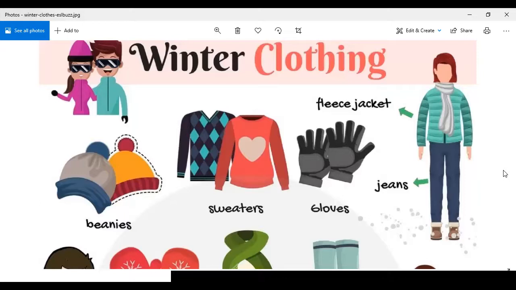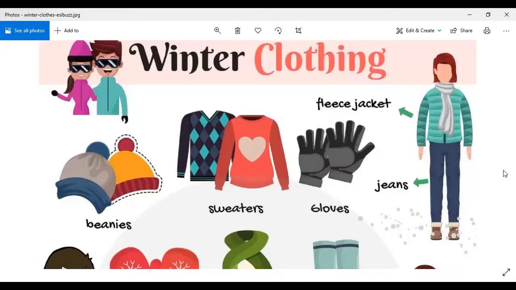If we talk about a fleece jacket, well, it's for when it's too cold, usually in January and at the end of December, people wear these jackets, right? Then come jeans. Jeans are also preferred in winters because they are very good for winter, but you don't feel very good in them in summers, right? You're not more comfortable wearing jeans in summer. Then gloves. We usually wear gloves in January and mid-February. Other than that, if you go to an area where there is snowfall, like you visit Murree, you visit any northern area, yes, you do take gloves with you.